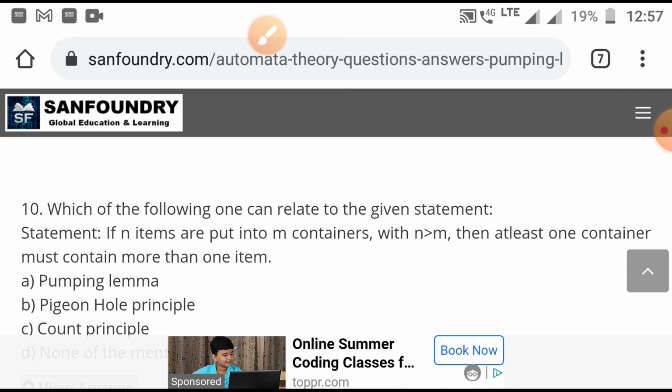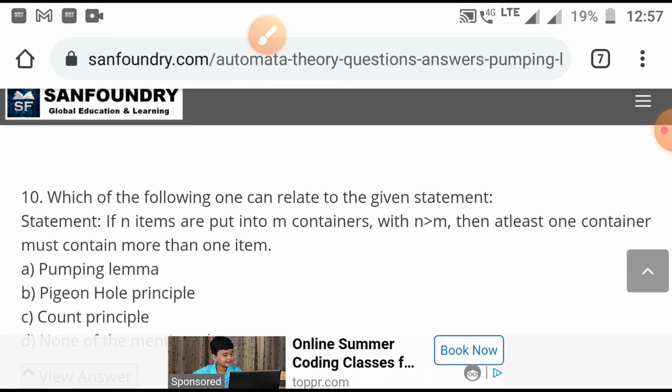In these 10 questions you have realized that the questions asked are based on the pumping lemma theorem, and these are very basic questions. There is no need for analytical ability, just very basic knowledge of the theorem: what the pumping lemma theorem is and what bases have been considered in it.